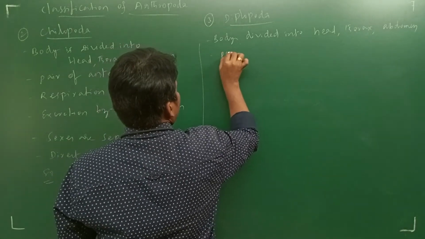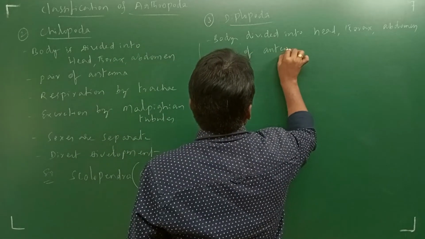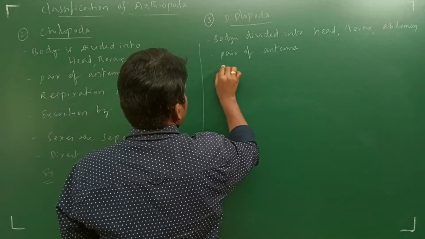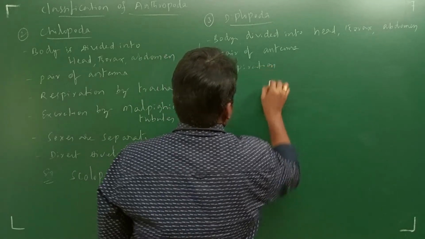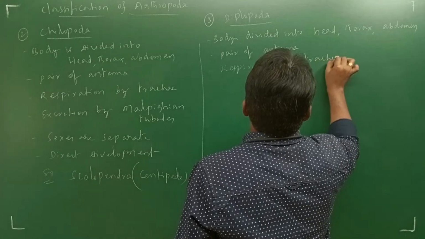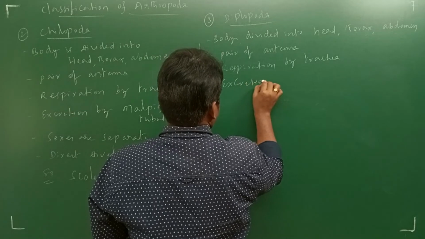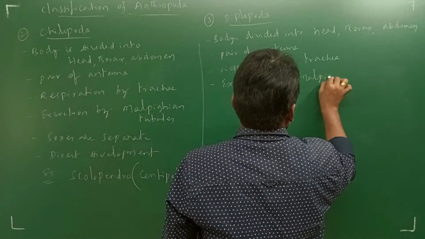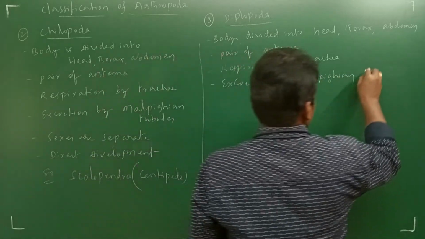A pair of antenna is present. Respiration is by the tracheal system, and excretion is by Malpighian tubules.